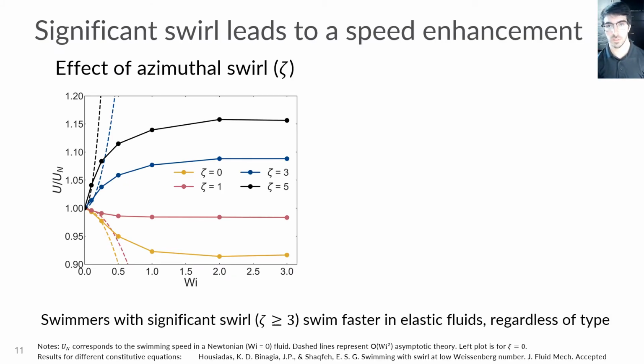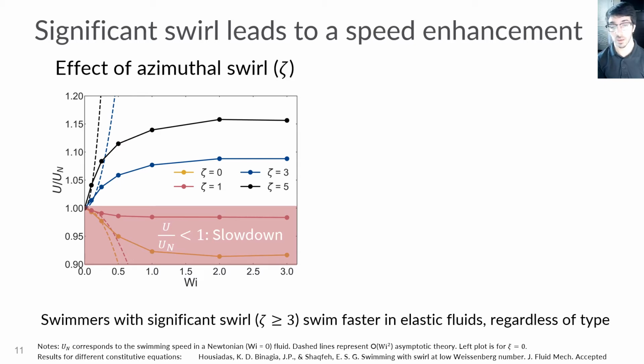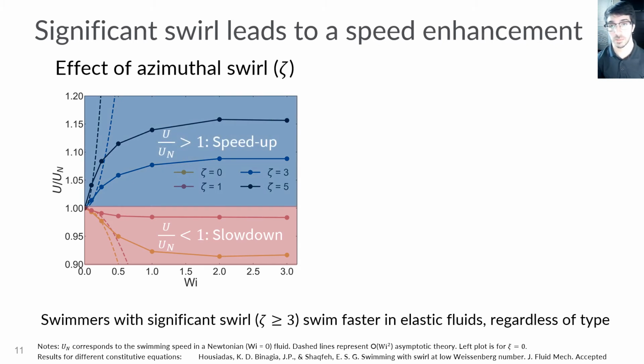This now brings me to the results. Shown to the left is the swimming speed u normalized by the speed in a Newtonian fluid, u sub n. That is the speed at Weissenberg equal to 0. This is plotted as a function of the Weissenberg number, which again is measuring the degree of fluid elasticity, and as a function of zeta, measuring the relative extent of azimuthal swirl in the swimmer's gait. What we see from this plot is that for relatively small values of swirl, zeta equal to 0 or 1, we observe a slowdown in the viscoelastic fluid, denoted by u over u sub n less than 1. Conversely, though, things are much different for larger values of zeta, where we observe a speed enhancement in the elastic fluid.